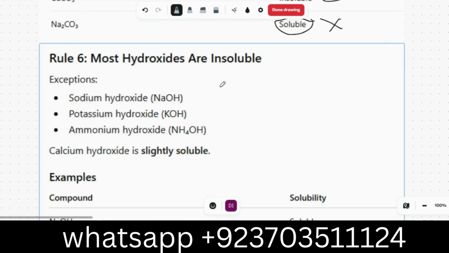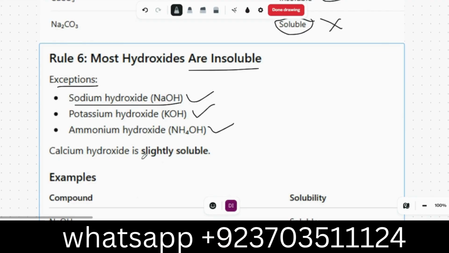Most hydroxides are insoluble. For example, sodium hydroxide is not that much... sorry, that is an exception. Sodium hydroxide, we have done a lot of examples on acid-base reactions, is soluble. Potassium hydroxide is soluble, and ammonium hydroxide is soluble, as we discussed above as well. Sorry, just a slip of the tongue.